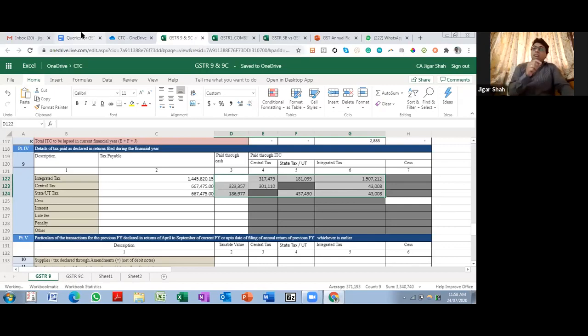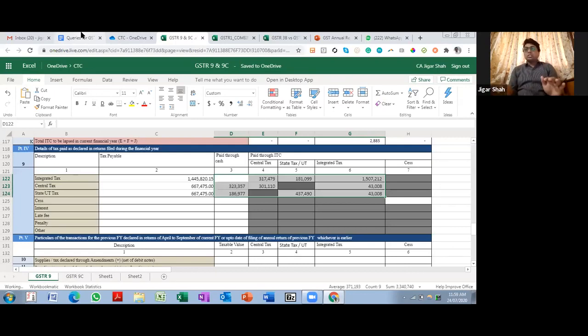The idea of elevating figures in GSTR 9 is that your audit report gets tallied as is with GSTR 9. The total figures that go in the audit report are as per GSTR 9, right? So in theory, what we are saying is that the taxpayer himself has disclosed that this was payable, but he has not paid it.